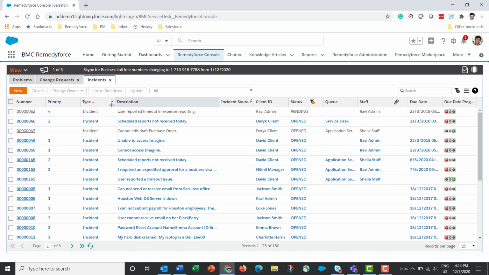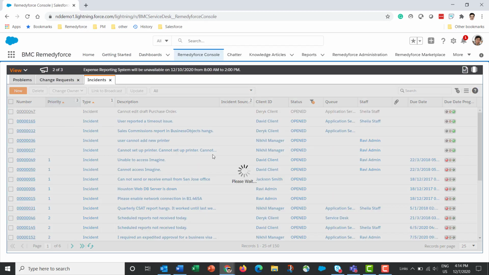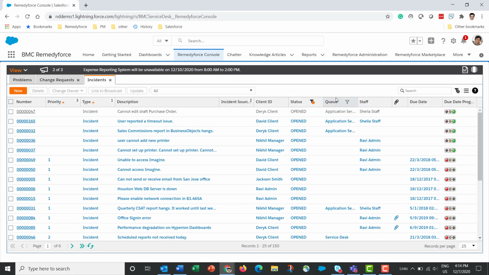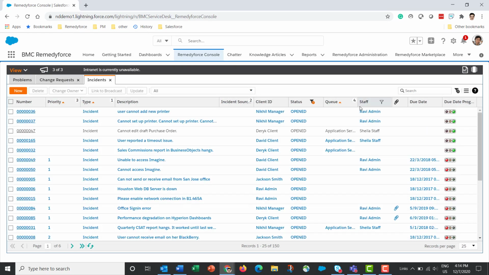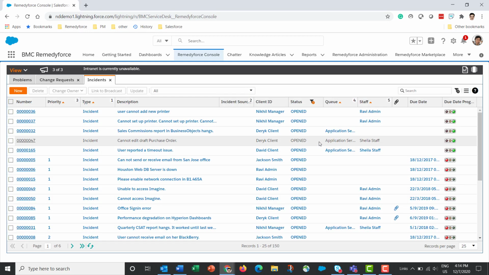My third one is priority. Let's say I take Q as 4 and staff is 5. The order in which I click these column headers becomes the priority order or the sort order for sorting these records.